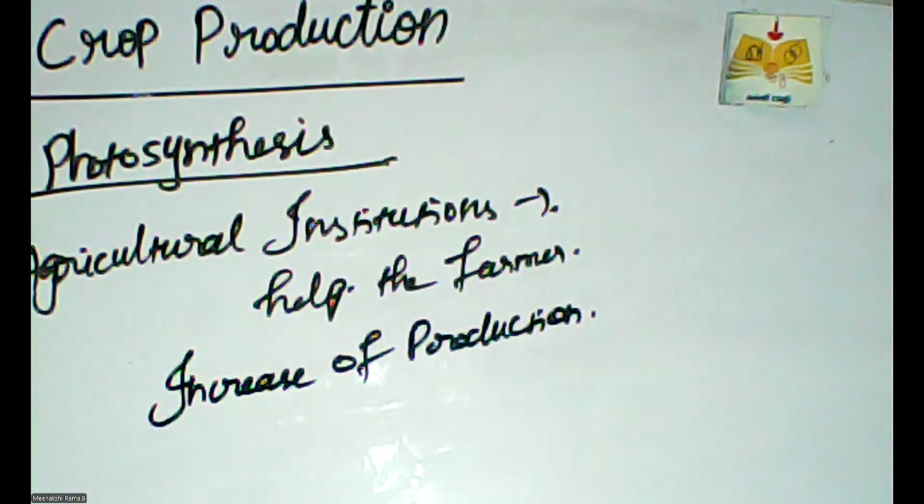So in this part, we are going to learn about the practices of agriculture.